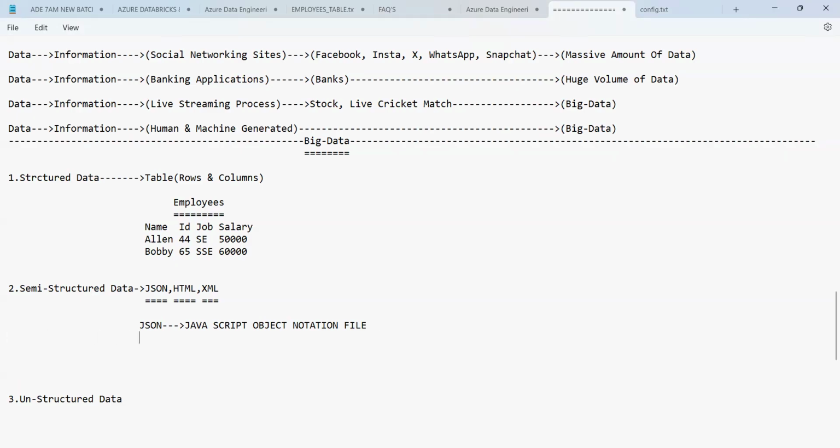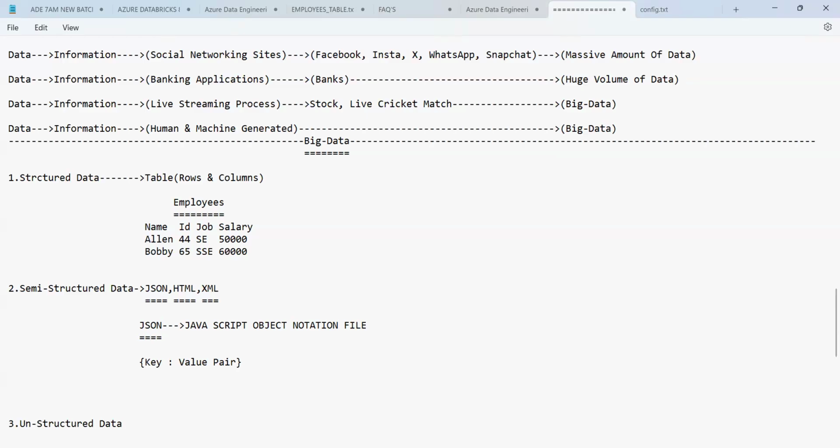So what is JSON? The data in a JSON file is recorded in curly braces, in the form of key value pairs.